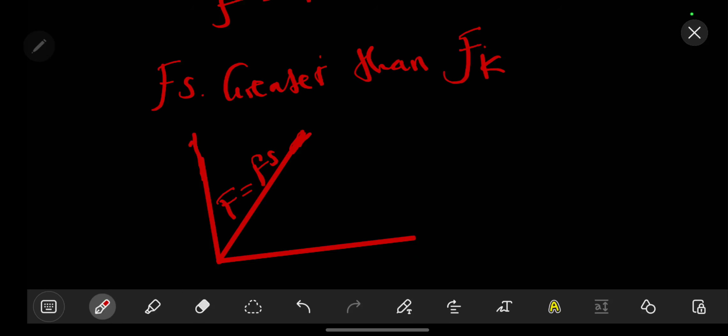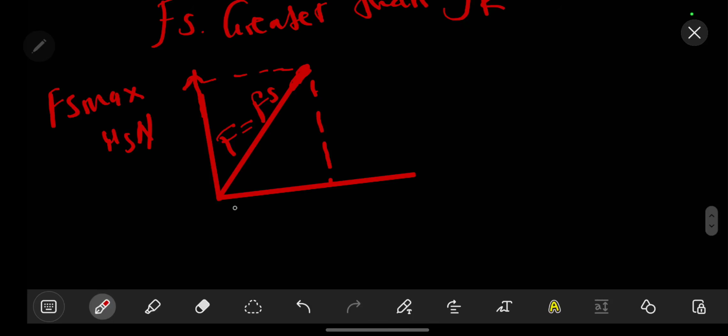Let's say the force here is the Fs max, which should be equal to mu s times the normal force, like that. So this one is showing how difficult it is for an object to just start to move.